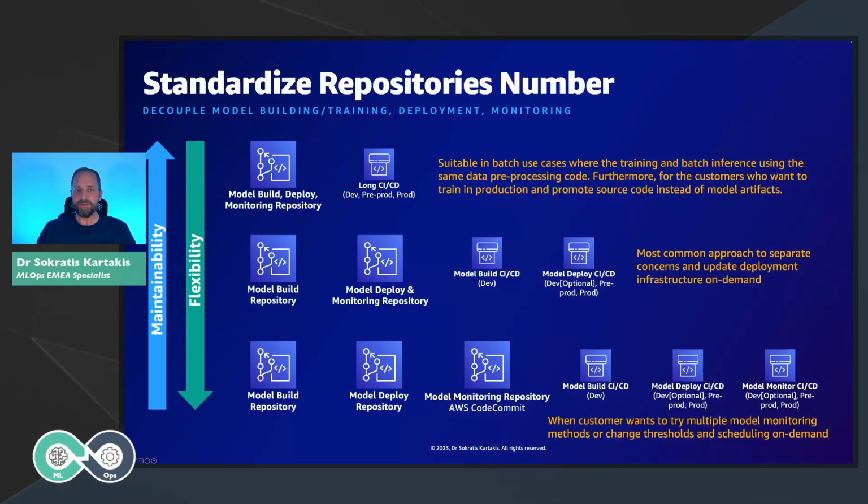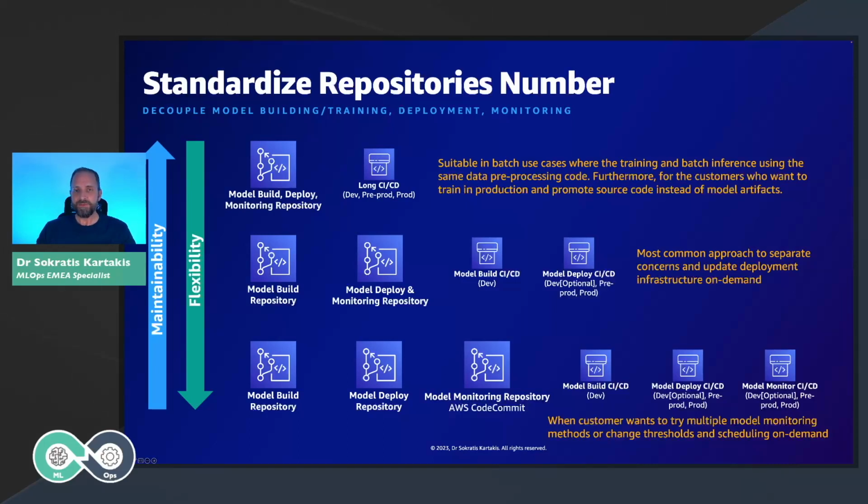A single repository is very good whenever we want to productionize, let's say, the training and the batch solution, or whenever we have batch use cases where the same pre-processing steps as the training can be part of the batch solution. That means we do pre-processing, training, post-processing, and we do pre-processing, batch inference, and post-processing.